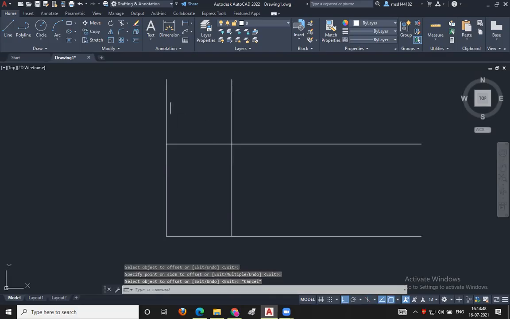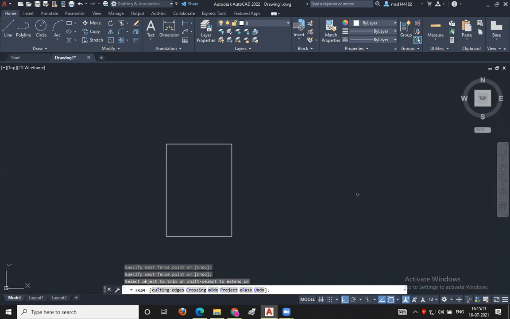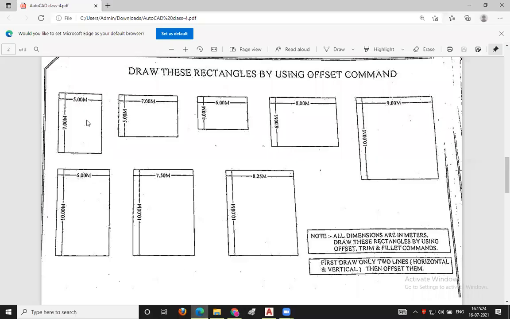But these are extra lines to me. For deleting these extra lines, which command should I use here? Trim. T and R, double enter. The keyword for the trim command is TR double enter. Select the object like this, delete the extra lines. We can use the fillet command or the trim command for trimming purposes. Okay, sir. So like this, we have successfully completed rectangle number 1.